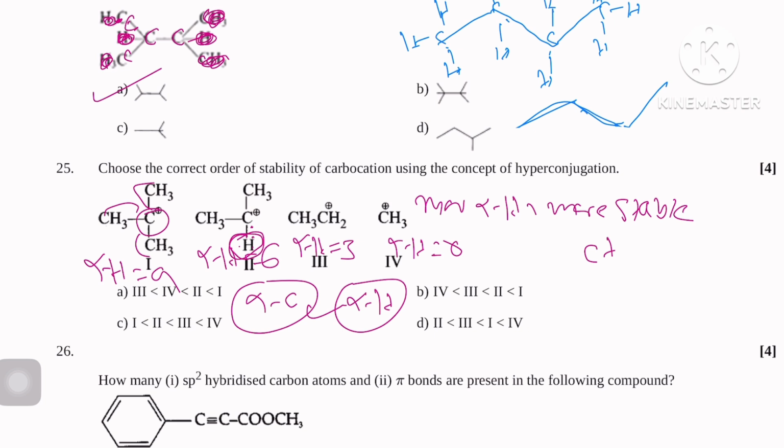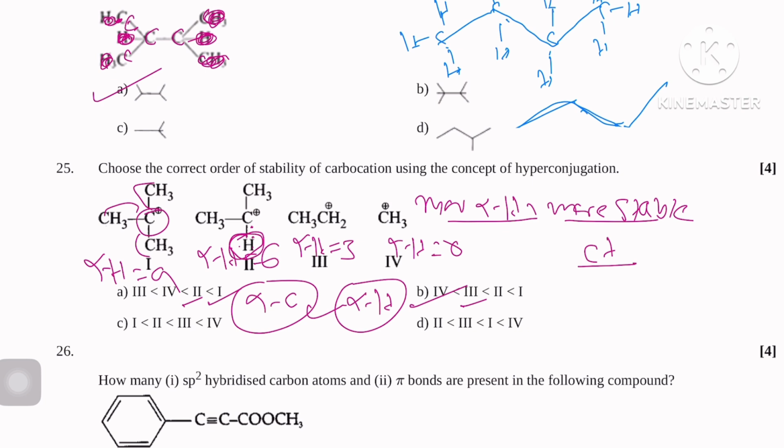So here, the more alpha H, the more stable the carbocation. Here 9, so which one is first? After that second, third, and fourth.